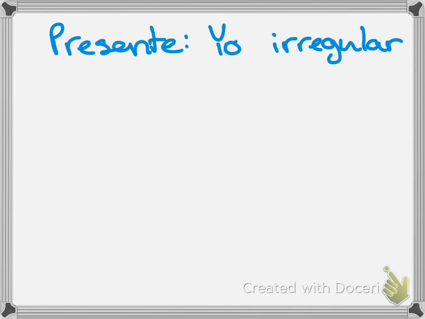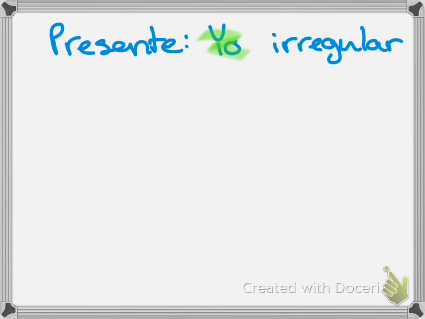Bienvenidos a otro video. Hoy vamos a hablar del presente y los verbos que son irregulares cuando el sujeto soy yo. See? So these are verbs that are irregular only when the subject is yo, or their most irregular form is when the subject is yo.